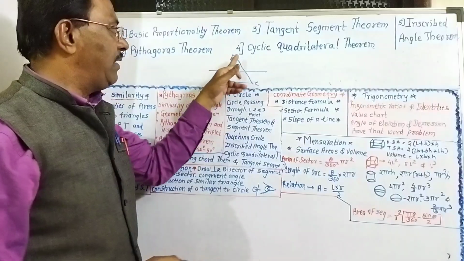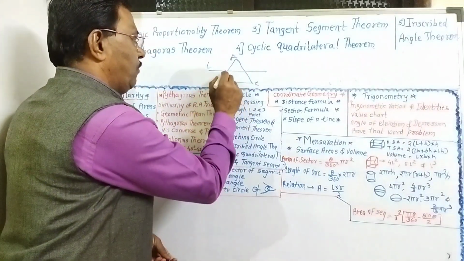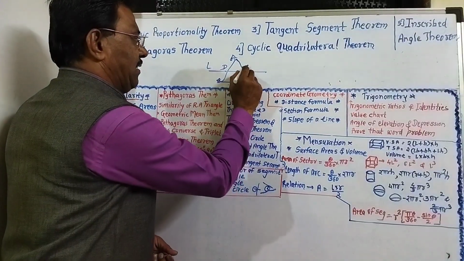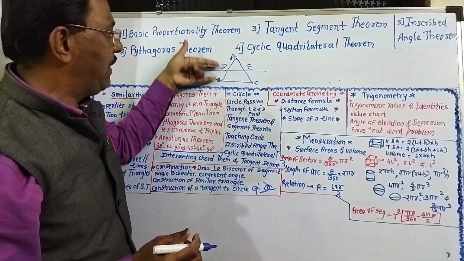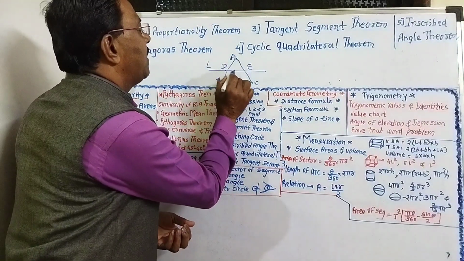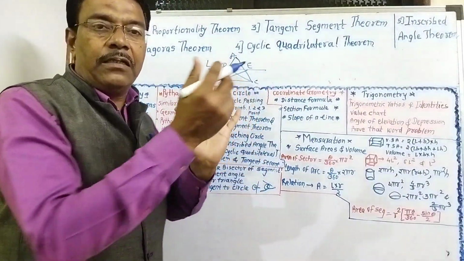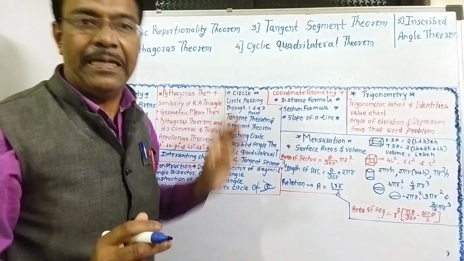So given: in triangle ABC, line L is parallel to the side BC which intersects the side AB in the point D and AC in the point E. To prove that AD upon DB is equal to AE upon EC. Construction: draw DC, draw BE, then you can give the proof. So this is a very important theorem.